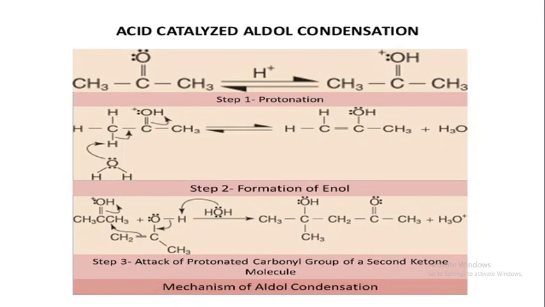Step third and last step, attack of the enol on the protonated carbonyl group of a second ketone molecule. That is the general reaction. Here CH3C(OH)CH3 and CH3C=OCH3, then the last product CH3C(CH3)(OH)CH2C(=O)CH3 plus H3O⁺. The second ketone means acetone, or dimethyl ketone.